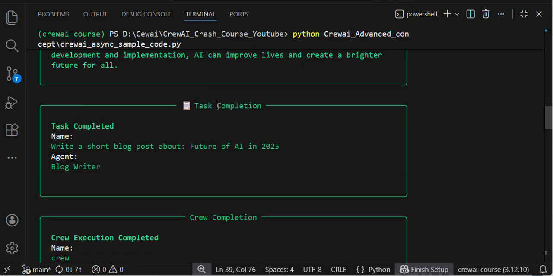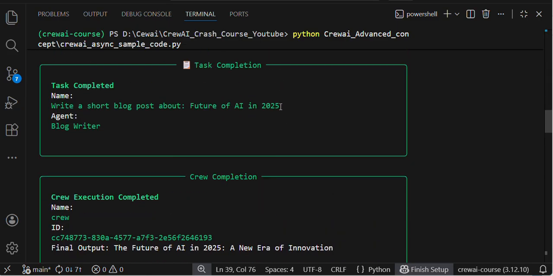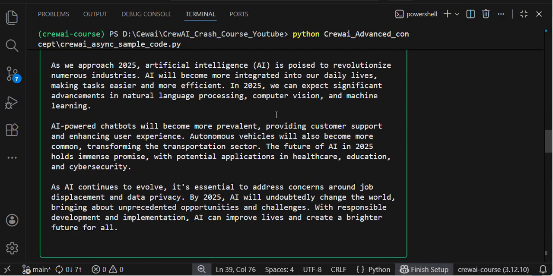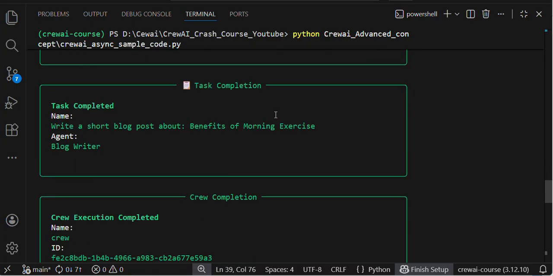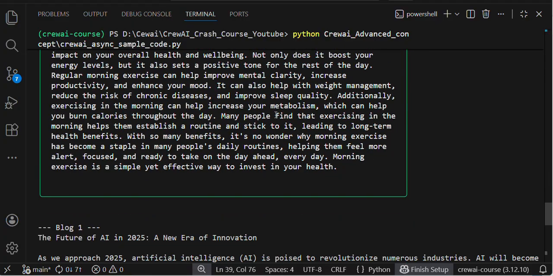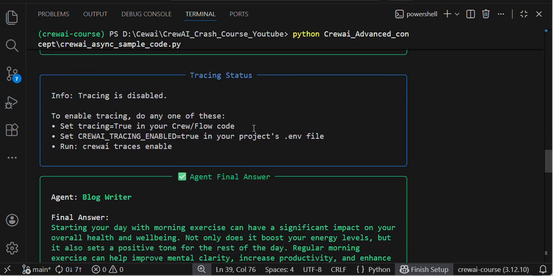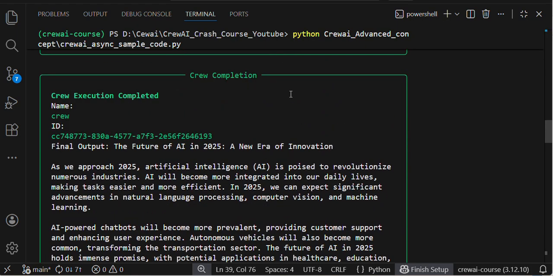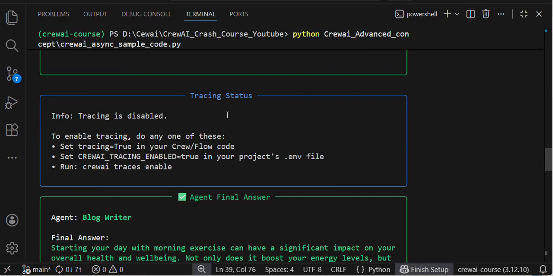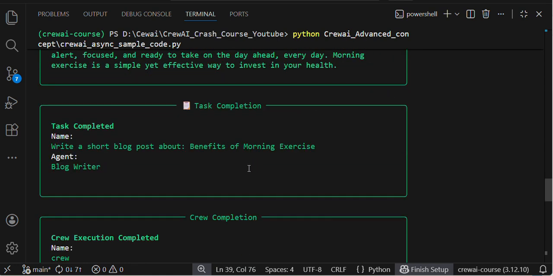If you see, task completion: my first task, my first crew level, it will be executed successfully. Then crew completion, this agent final answer, task completion. The future of AI in the new era, crew completed, tracing status, agent final answer, log writer, task completion. Write a blog post about the benefits of exercise.